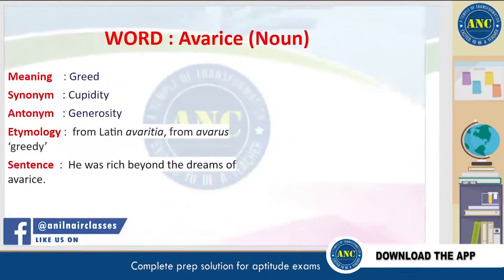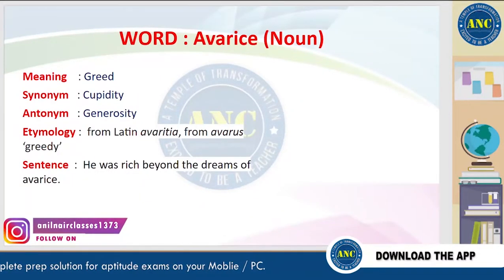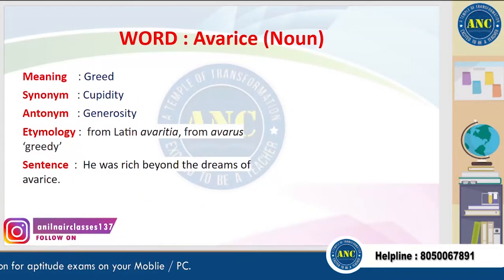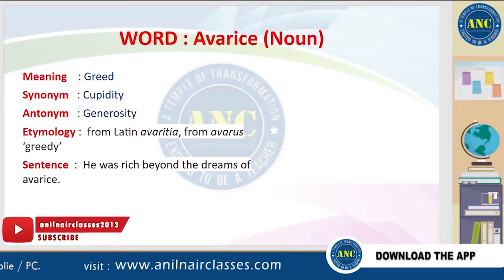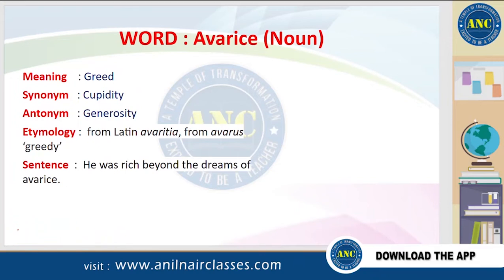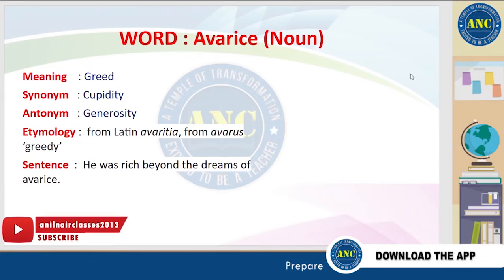Moving on to the next word, avarice. Avarice means greed. A synonym for this word is cupidity and an antonym is generosity. It is derived from a Latin word which means greedy. A sentence for this word is, he was rich beyond the dreams of avarice. So avarice is greed.